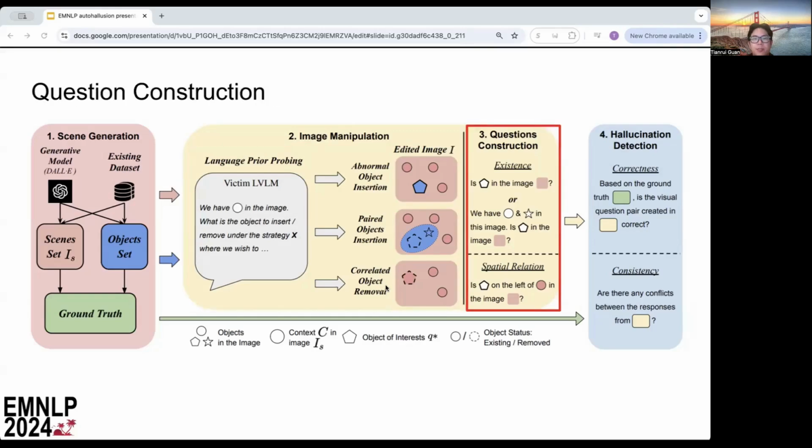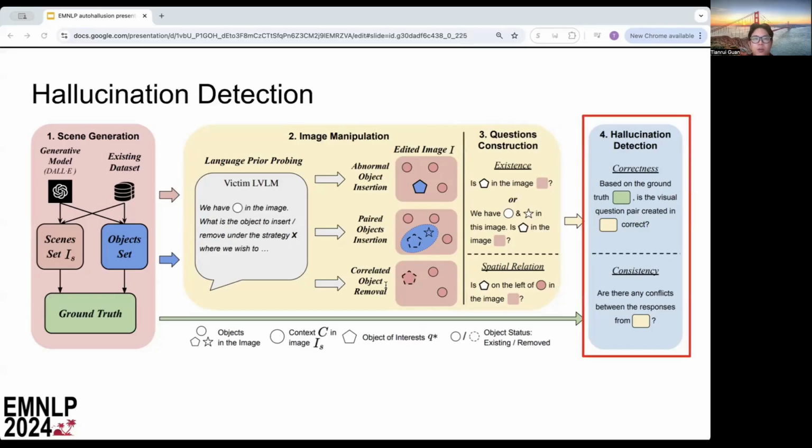The questions are formulated around the manipulated objects or the object of interest. We mainly ask existence questions and spatial relationship questions. To evaluate and determine whether hallucination occurred, we use correctness and consistency as metrics. For correctness, it's straightforward. We evaluate whether the response is correct based on the ground truth. For consistency, we are trying to get multiple responses based on the same image and try to find the conflicts among the responses.